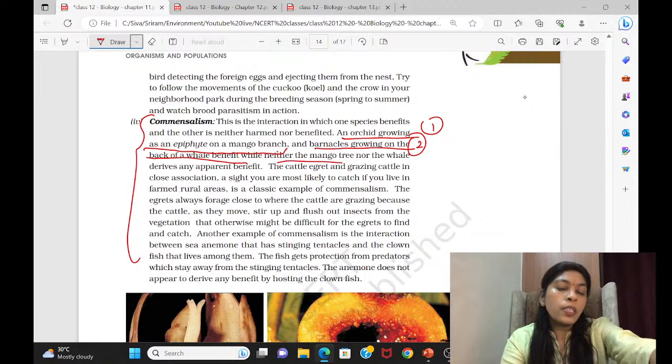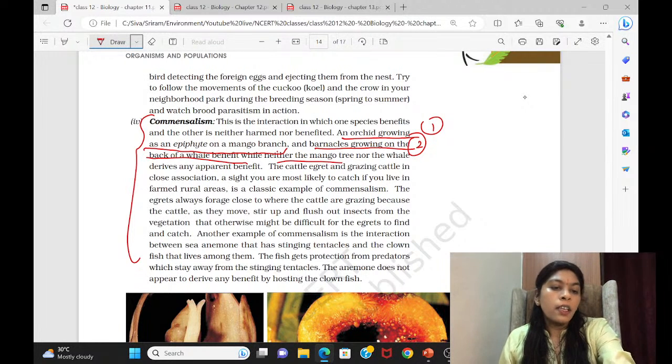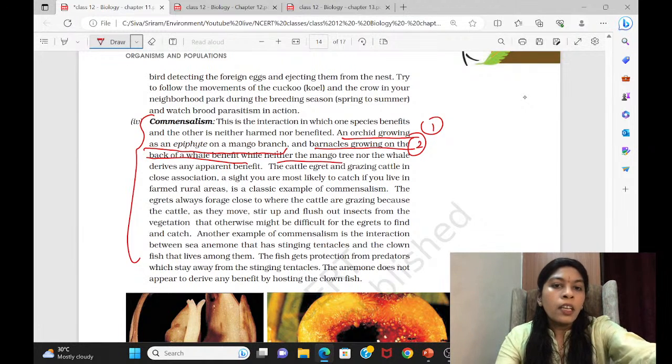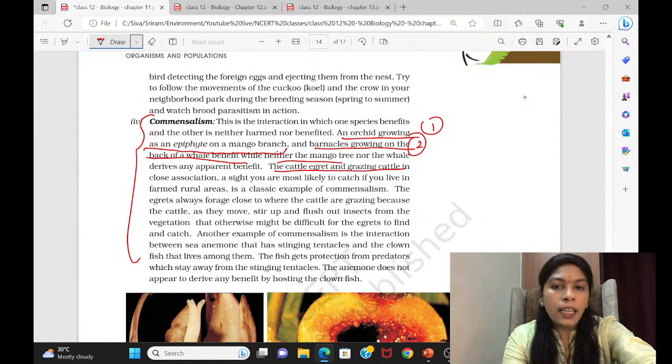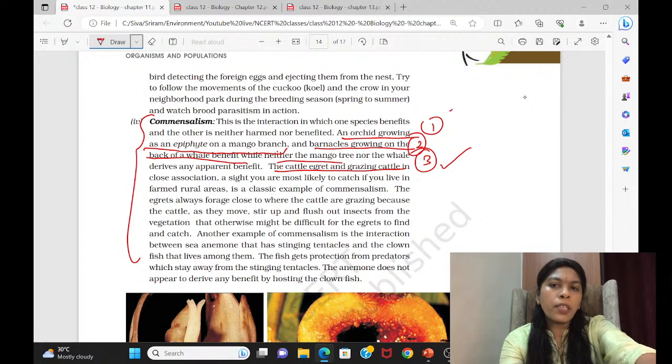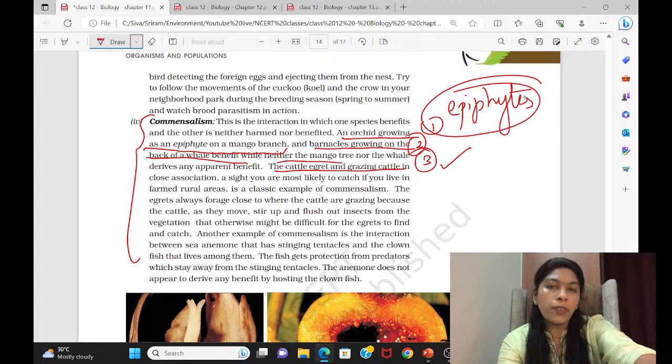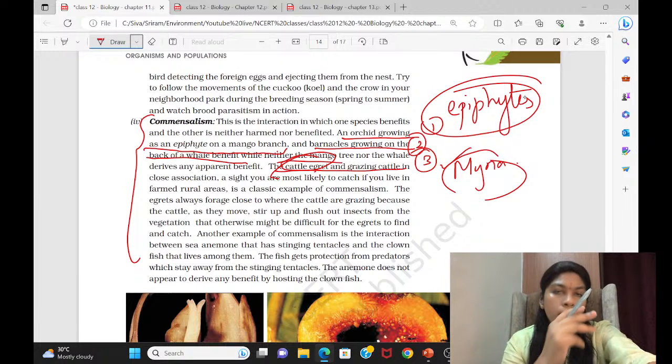So the cattle egret, similarly, is one example. When you see some examples below the topics, put number one, number two, and then read it again and again. Then the cattle egret and the grazing cattle is another example. This is already asked. Epiphytes also, every time, two to three questions have come from epiphytes in your UPSC. Instead of asking cattle egret, they asked myna. Myna also, like cattle egret, will always follow the cattle.